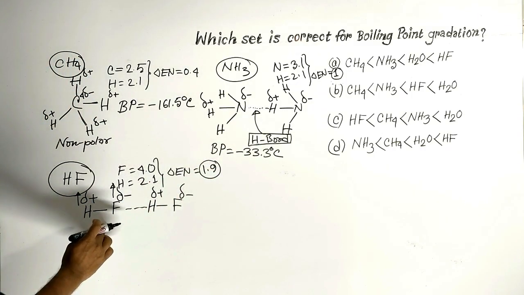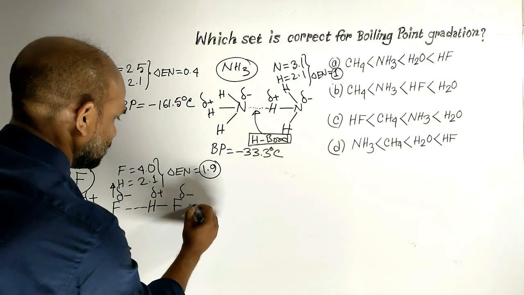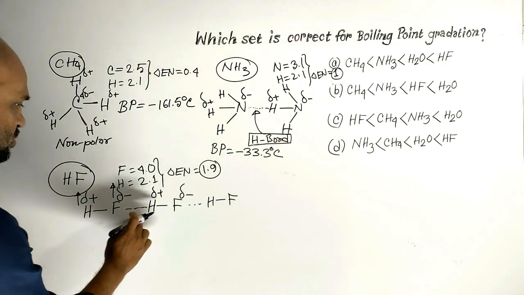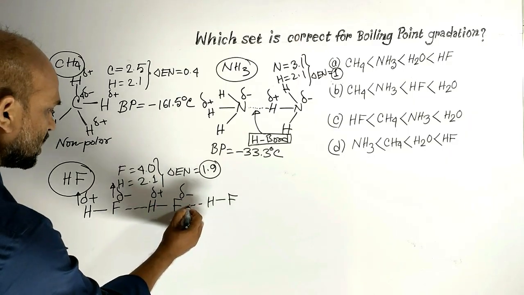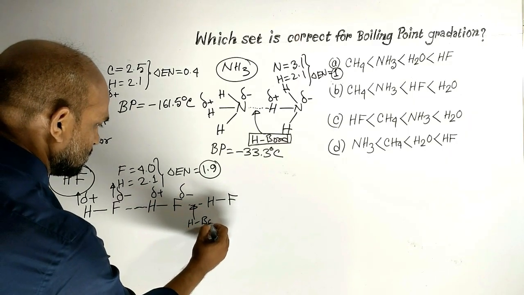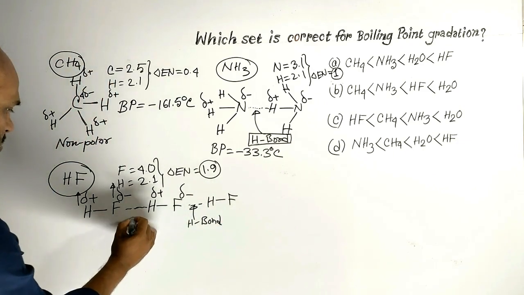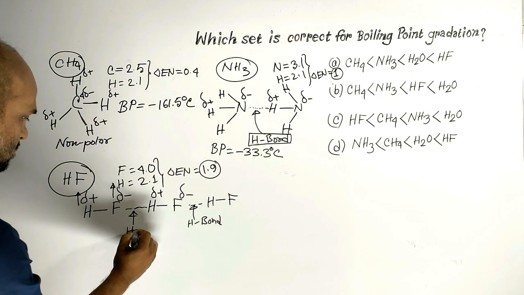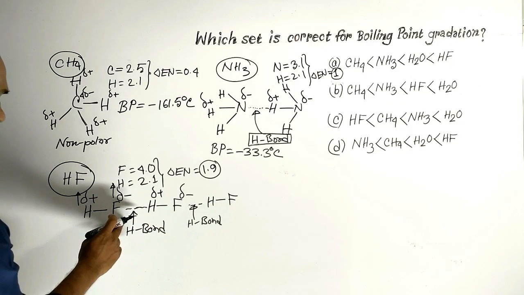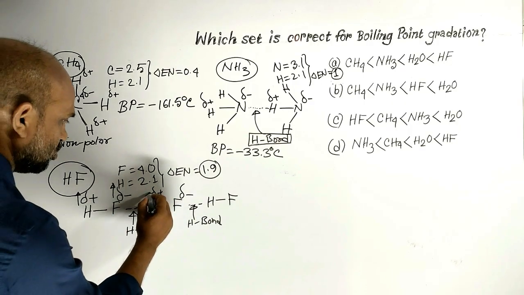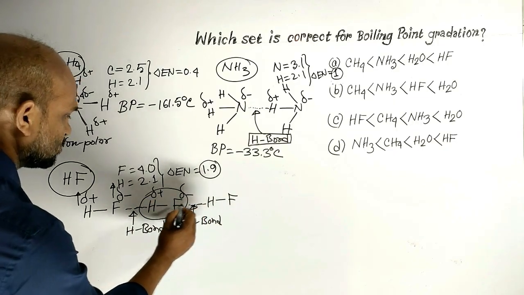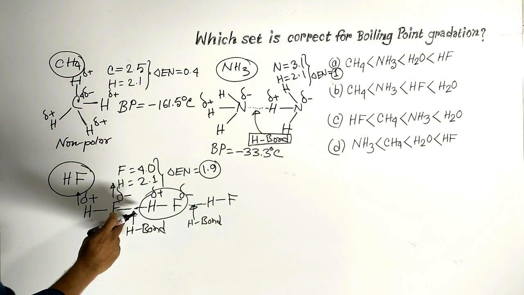But in this case, one molecule of hydrogen fluoride forms maximum 2 hydrogen bonds on an average.